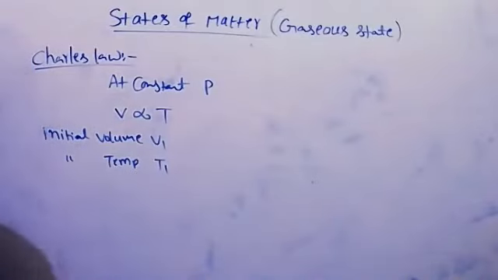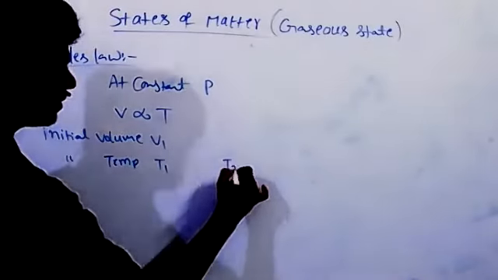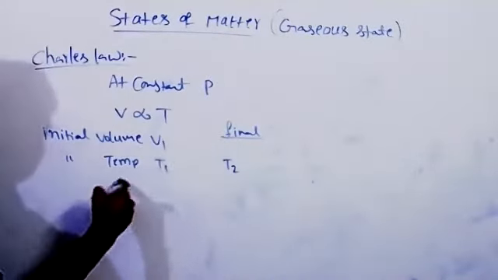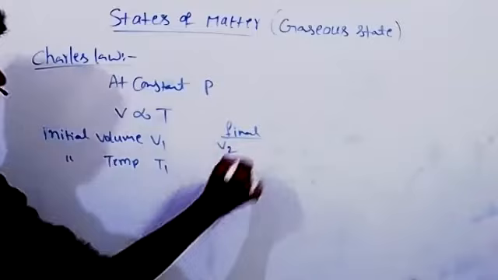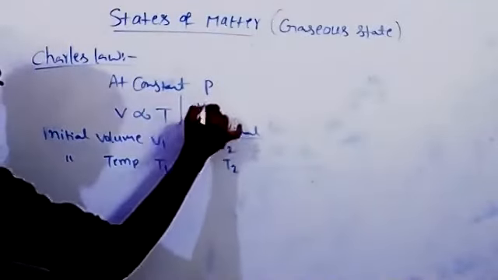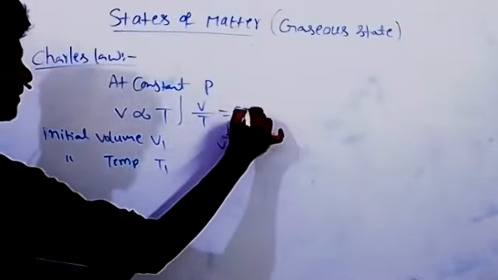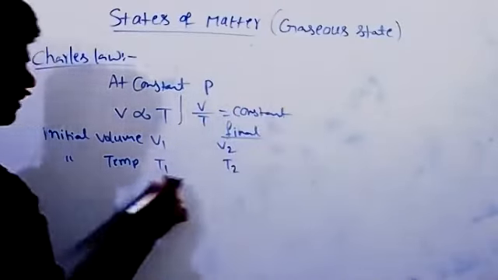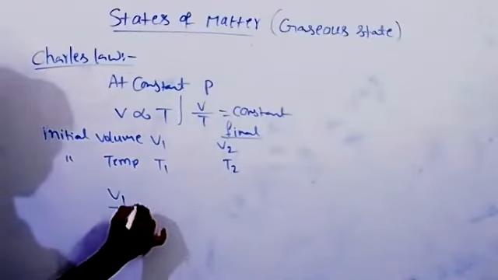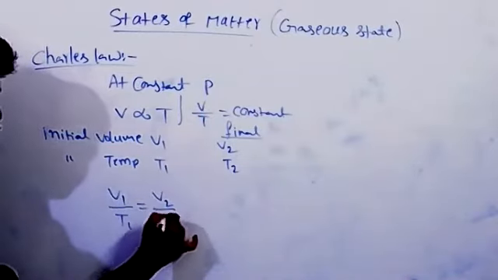If temperature is increased to T2, the final, then volume also changes to V2. Now the relation is V by T is equal to constant. Here also the relation comes V1 by T1 is equal to V2 by T2.